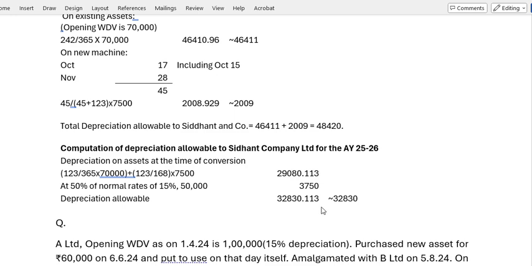So if you calculate for 50,000 you will get 3,750. So the depreciation allowable is the total of these two, you will get 32,830.